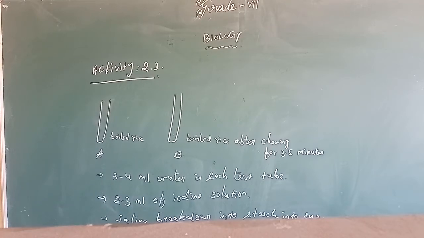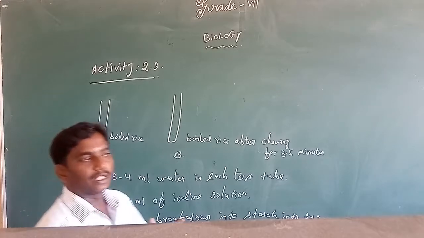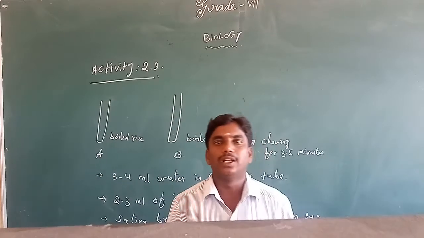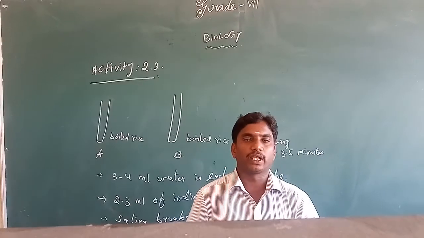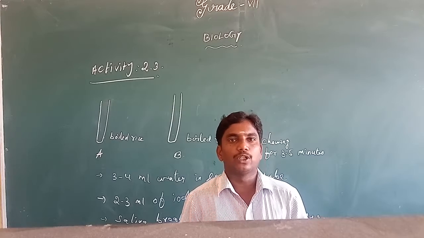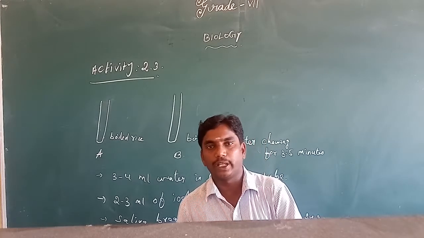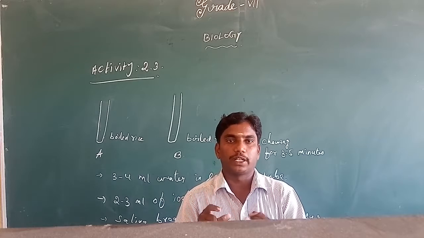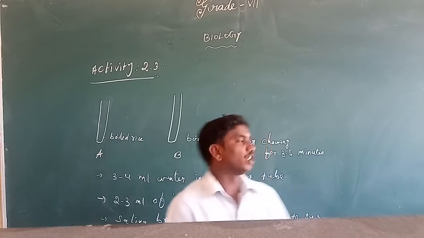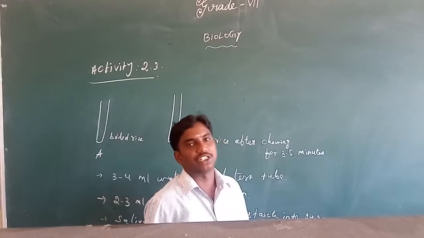Okay, so this is one of the activities. First you take two test tubes and label them A and B. In test tube A you put 1 teaspoon of boiled rice, and in test tube B you put 1 teaspoon of boiled rice after sieving for 3 to 5 minutes.